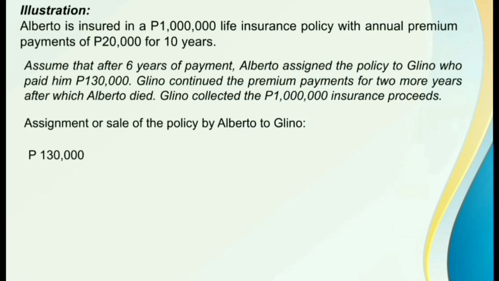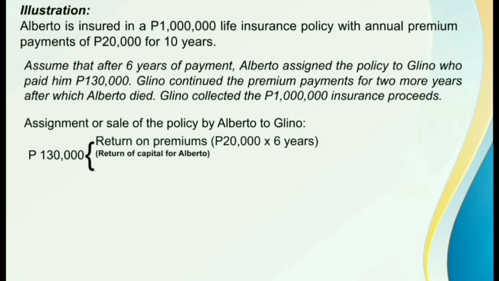Merong return of premium and then meron din siyang return on capital. The return of premium, ito yung total insurance premium payments na nabayaran ni Alberto for 6 years. That's why we have 20,000 pesos insurance premium times 6 years. That is equal to 120,000 pesos.